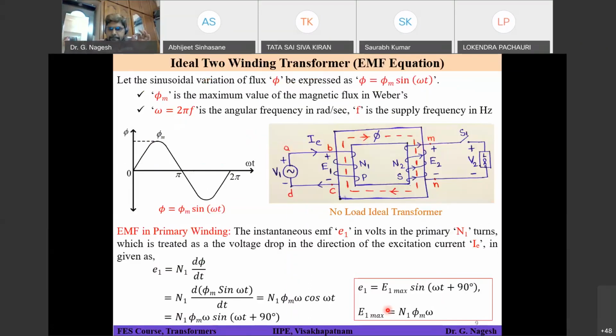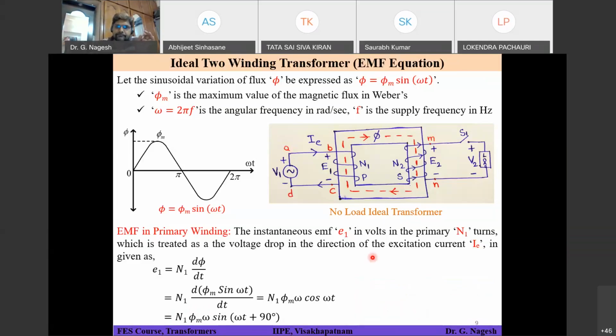Small e1 is an instantaneous function of time, which is given by this expression: E1 max into sine of omega t plus 90 degrees. N1 into phi m into omega is the maximum value, and I have given it a variable name, capital E1 max. You can give whatever name you want. Capital E1 always stands for the RMS value in the present scenario.